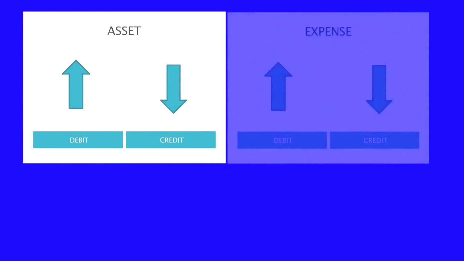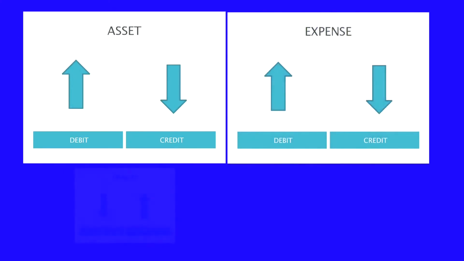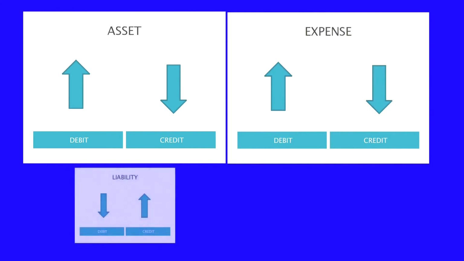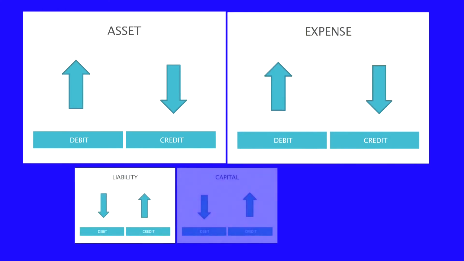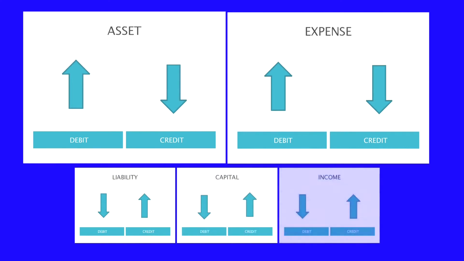Then the next procedure is to apply the rules of debit and credit. Rules of debit and credit are applied to the affected accounts. Asset account and expenses account will be debited if there is an increase. Asset account and expenses account will be credited if there is a decrease. Liability, capital and revenue are debited if there is a decrease. Liability, capital and revenue accounts are credited if there is an increase.